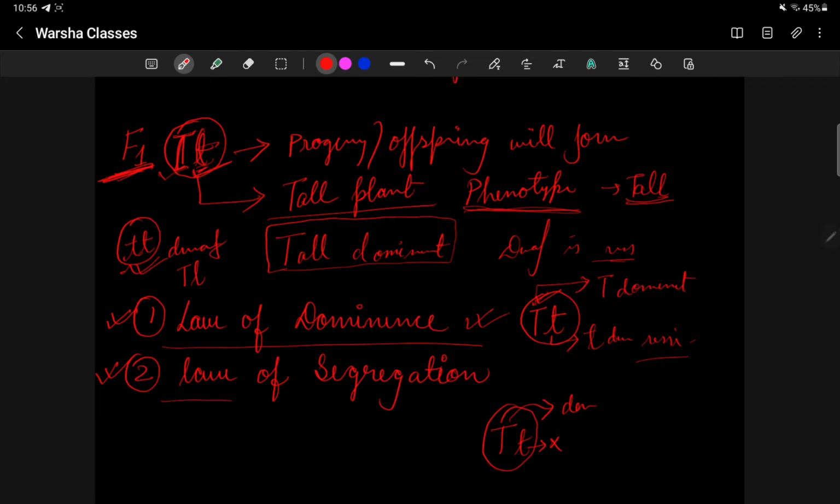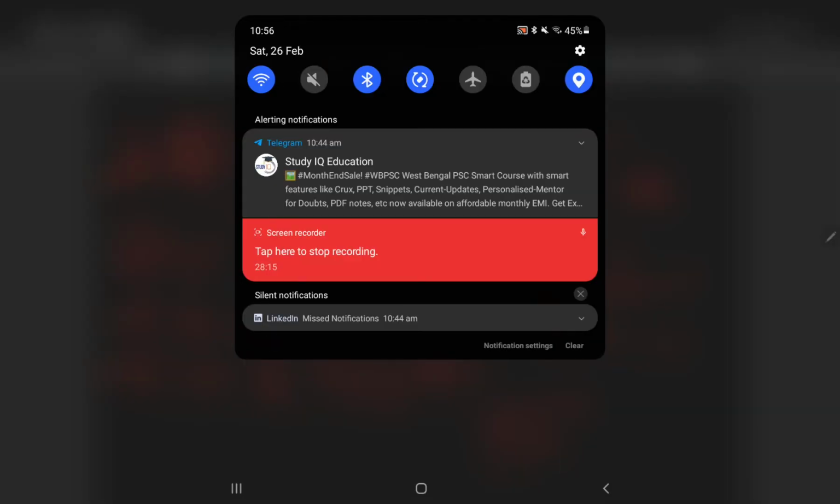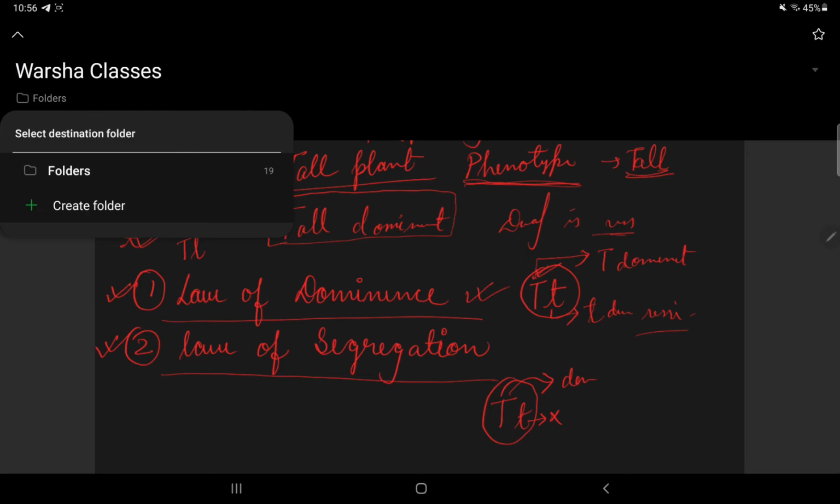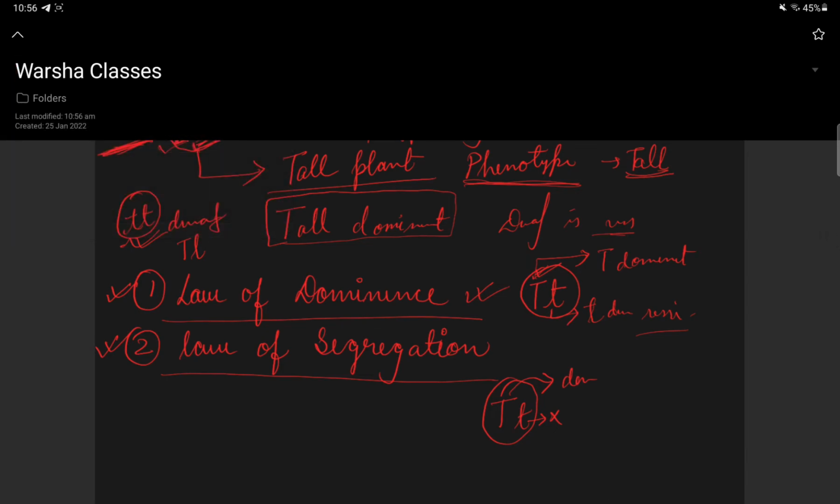Now, the law of segregation. What is the law of segregation? The law of segregation states that during the production of gametes, two copies of each hereditary factor separate so that offspring acquire one factor from the parent.